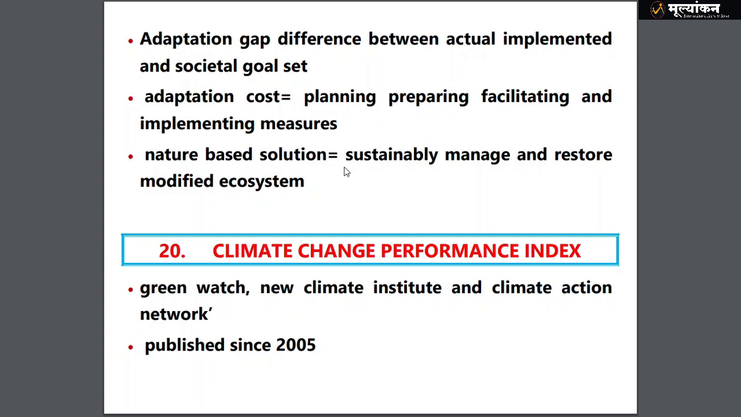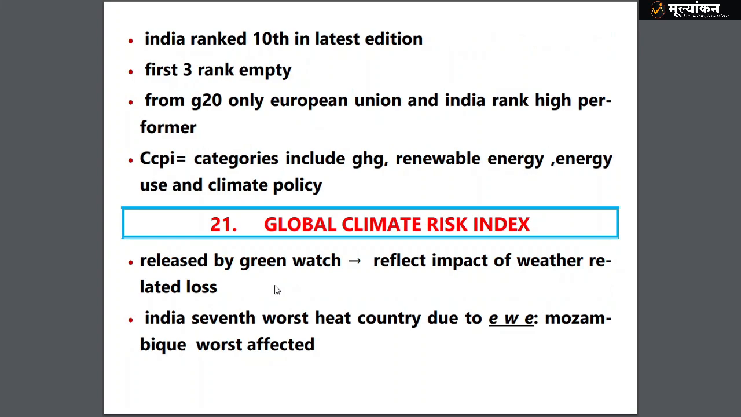Nature based solutions are there: sustainably managing and restoring modified ecosystems. Then we have the Climate Change Performance Index, published since 2005, given by Germanwatch, again an independent think tank. India ranked 10th in the latest edition, that is 2020. The first three ranks are really empty. No country has been given the first three ranks, just to make the world sure that we are not doing much